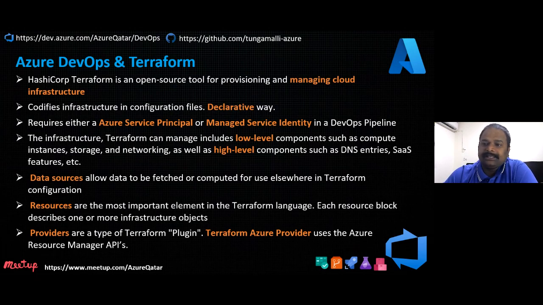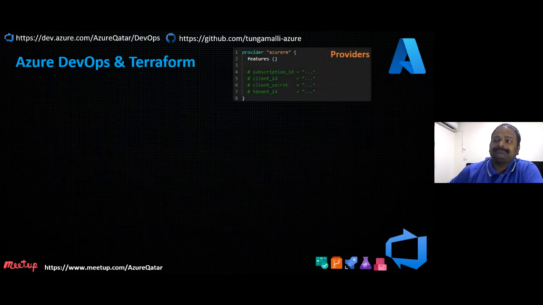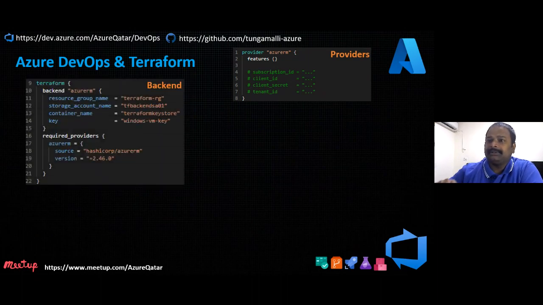Just understand the provider as a plugin, which is the Azure ARM plugin, the Terraform Azure provider. That is key. There are multiple versions of it, and based on your deployment, you can use it. We'll see that in the coming slide. This is the providers block, and the provider is Azure RM. As I said, you can use a service connection or a service principal. Put your subscription ID and your service principal information in this provider block to deploy the Azure infrastructure.